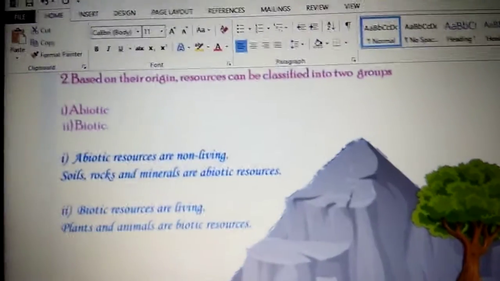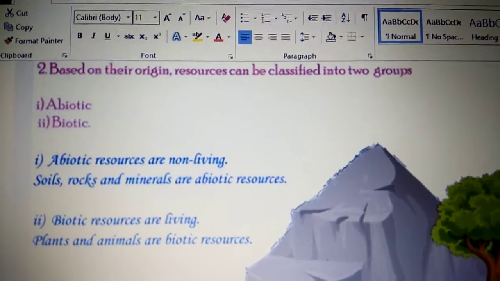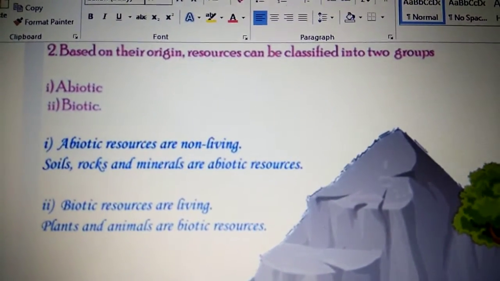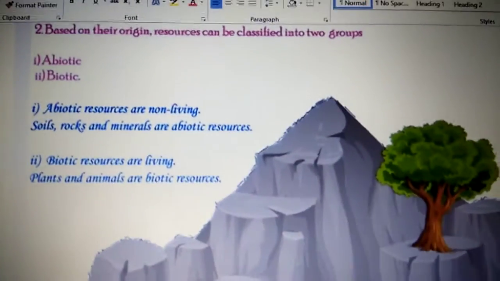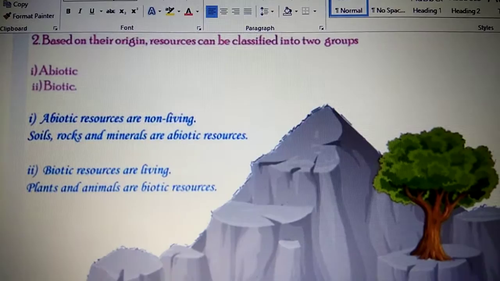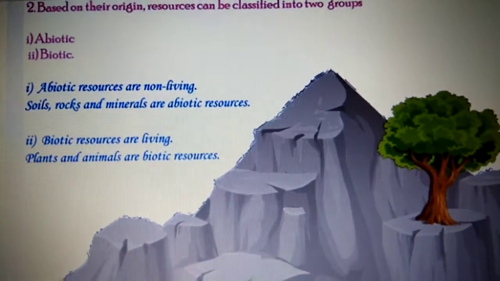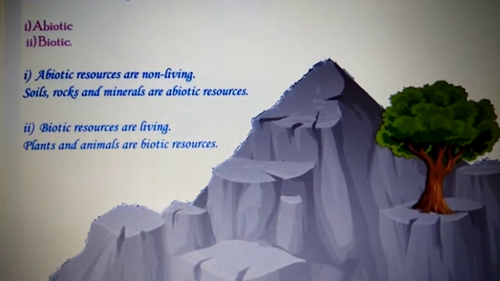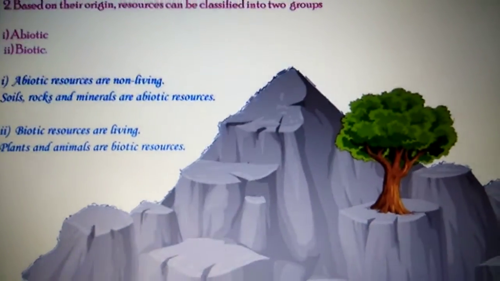Children, the next classification we will see is natural resources based on their origin. We can classify them into two groups, which is abiotic and biotic. So you can see abiotic resources are non-living resources like the soil, rocks, minerals, and biotic resources are living, plants and animals.